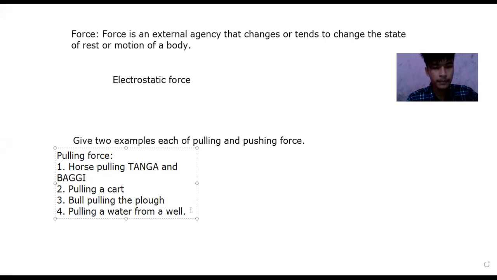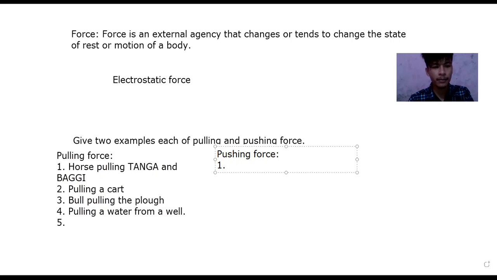Promise. One example of pulling. What do you pull? What example?